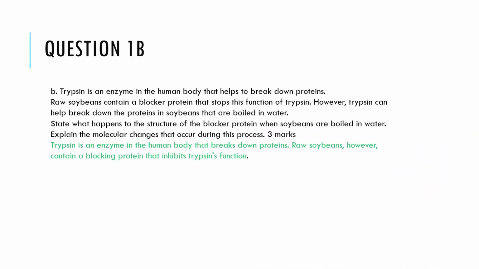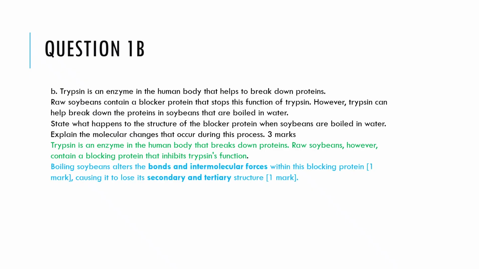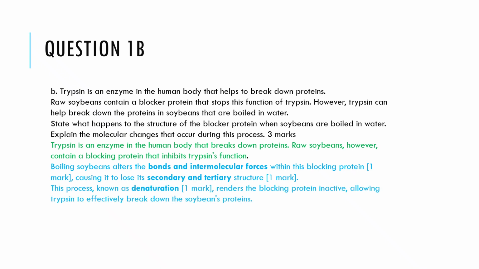Trypsin is an enzyme in the human body that breaks down proteins. Raw soybeans, however, contain a blocking protein that inhibits trypsin's function. Boiling soybeans alters the bonds and intermolecular forces within this blocking protein, causing it to lose its secondary and tertiary structure. This process, known as denaturation, renders the blocking protein inactive, allowing trypsin to effectively break down the soybean's proteins.